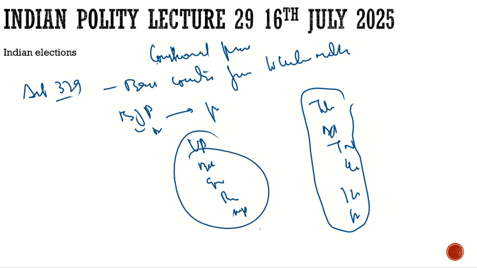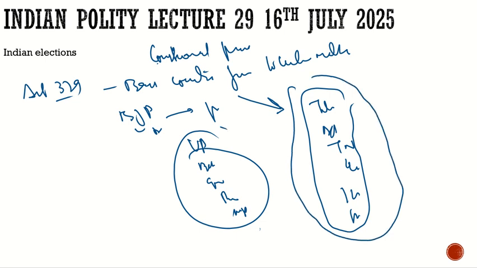So what will they do? They will file the nomination papers. With respect to the states where they can win, the Congress candidates will file nomination papers perfectly, without any mistake. And in the particular states where they cannot win, they will file the nomination papers with slight mistakes. When they file these, the returning officer will reject the nomination papers in those states, and in the other states their nomination papers will be accepted.